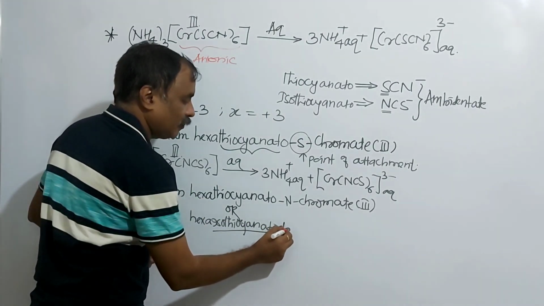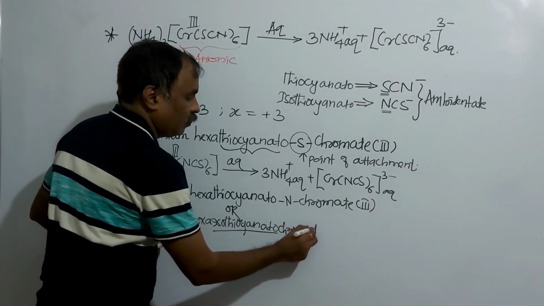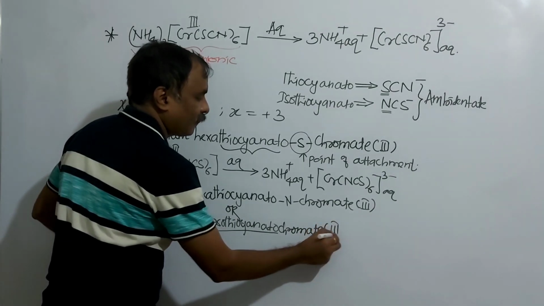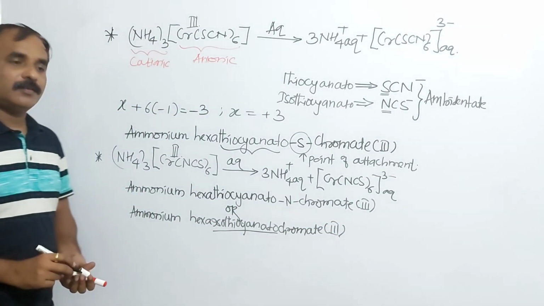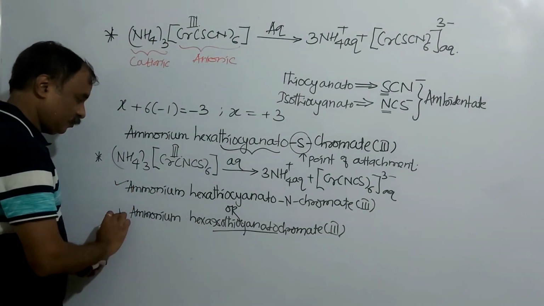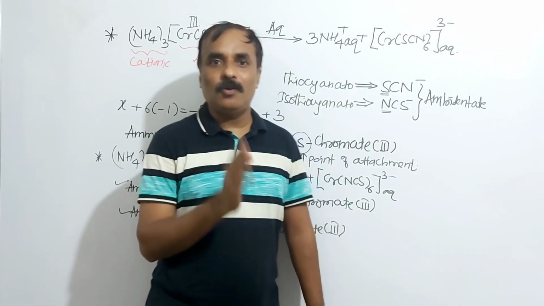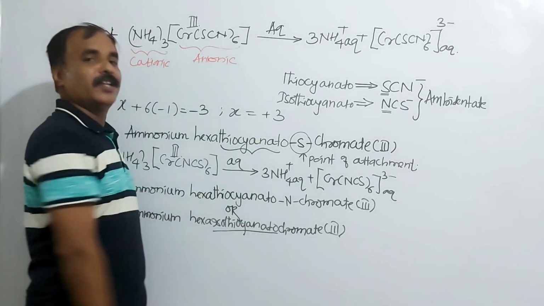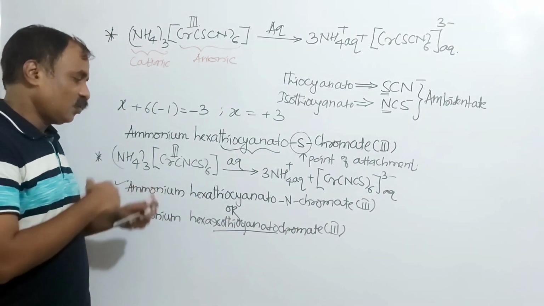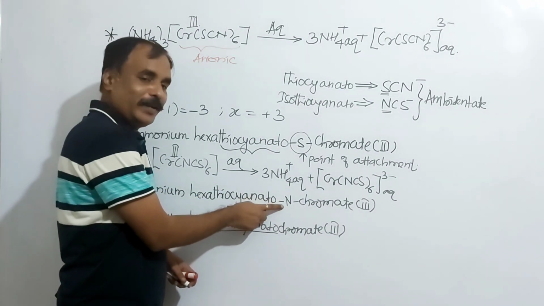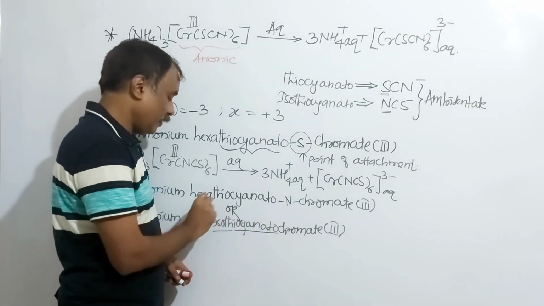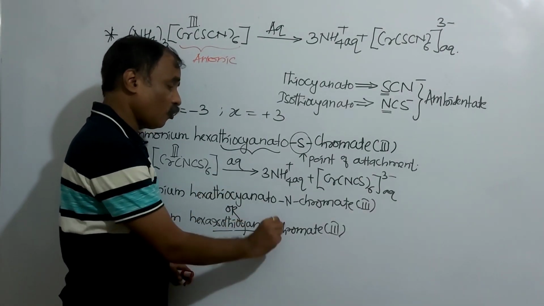Then chromate 3. And both are correct. If you want to write thiocyanato simply, then you compulsorily have to mention the point of attachment, the point of coordination. If you want to write isothiocyanato, then no need to mention the point of attachment. Simply write ammonium hexaisothiocyanato chromate 3.